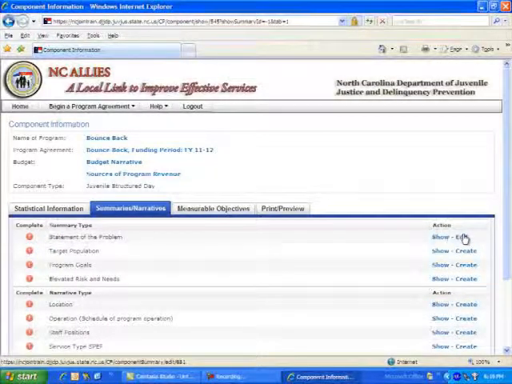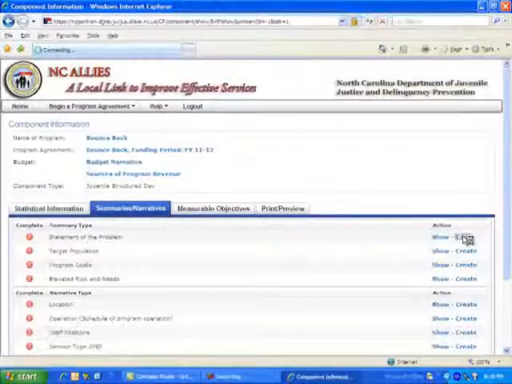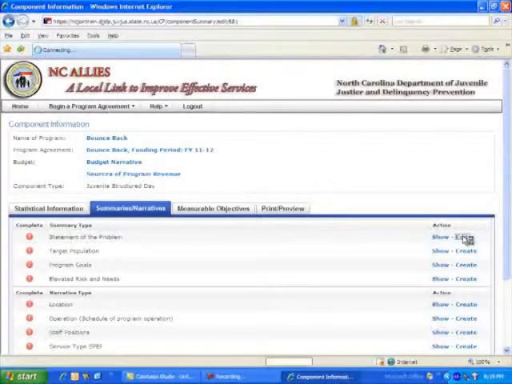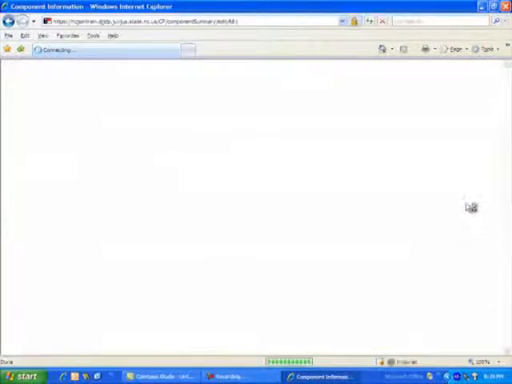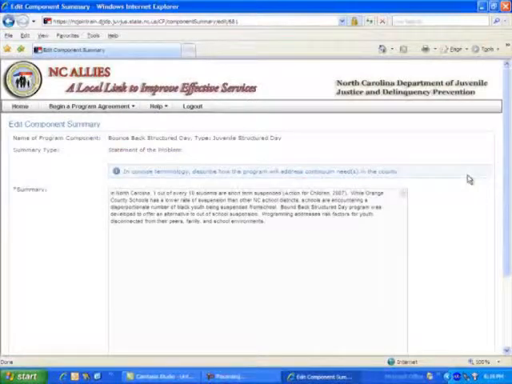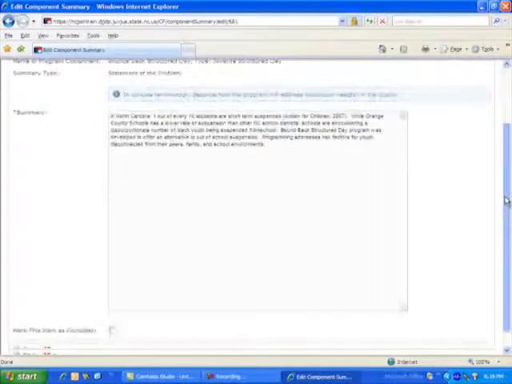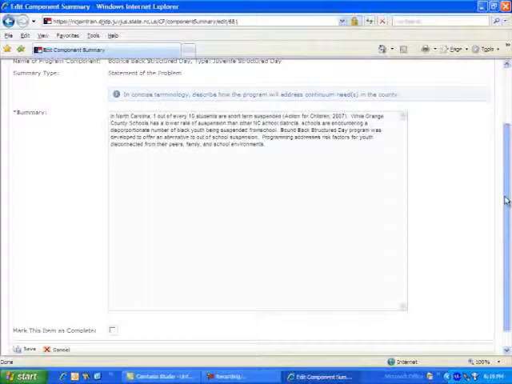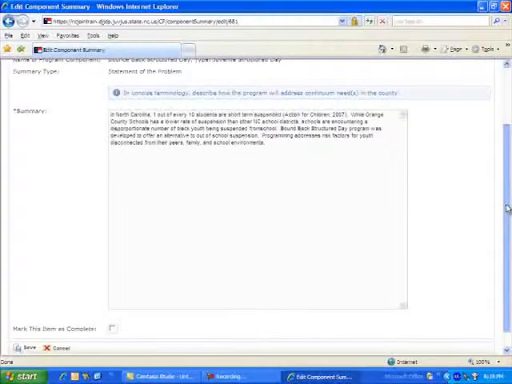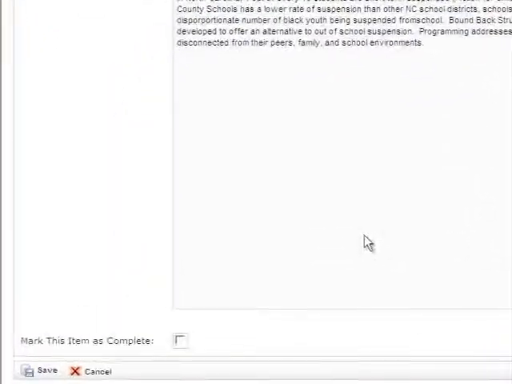Now, let's go to the Statement of Problem where I've already entered information and edit. Notice the red icon under the Complete column. I have entered in concise terminology a description of how my program will address the continuum of need in the county. Once I've completed the information, click Mark this item as complete and save.